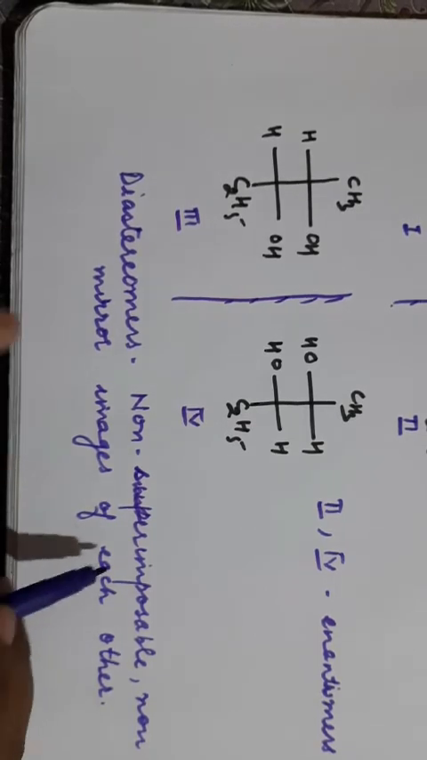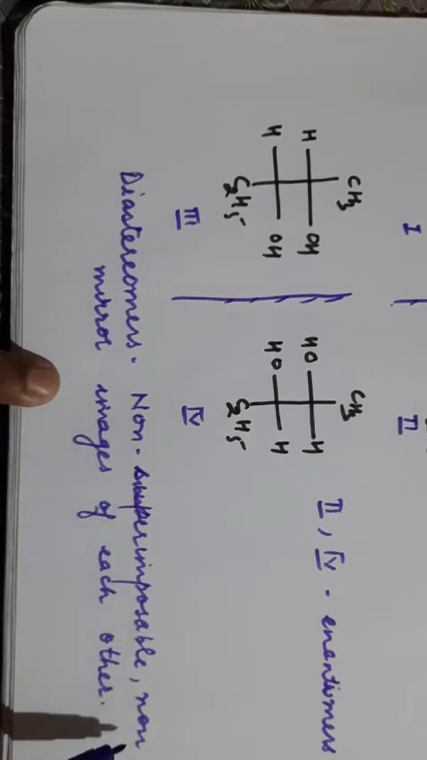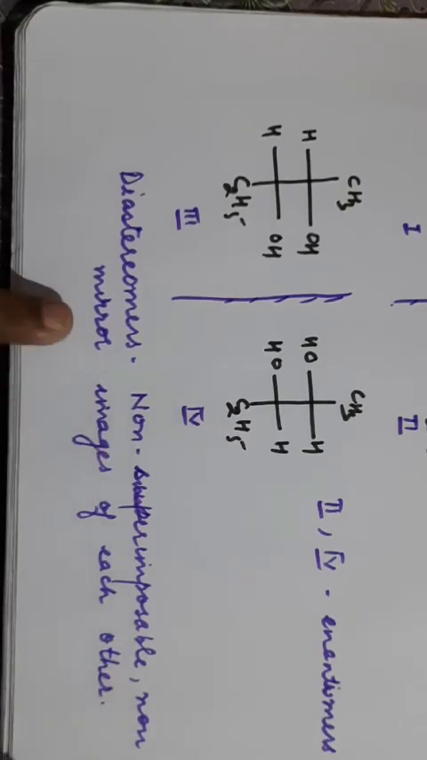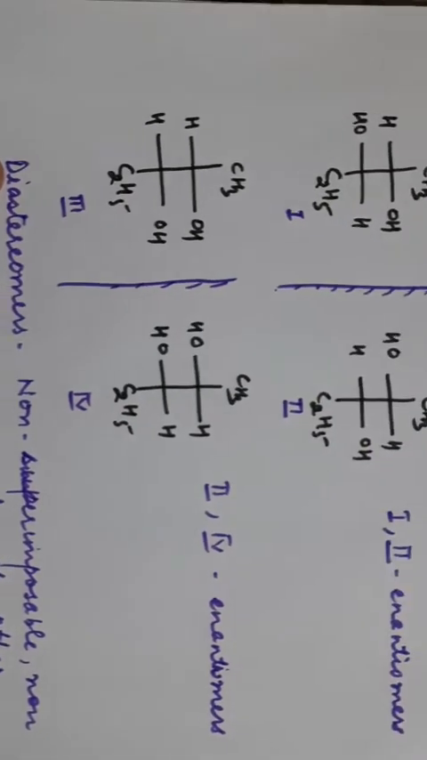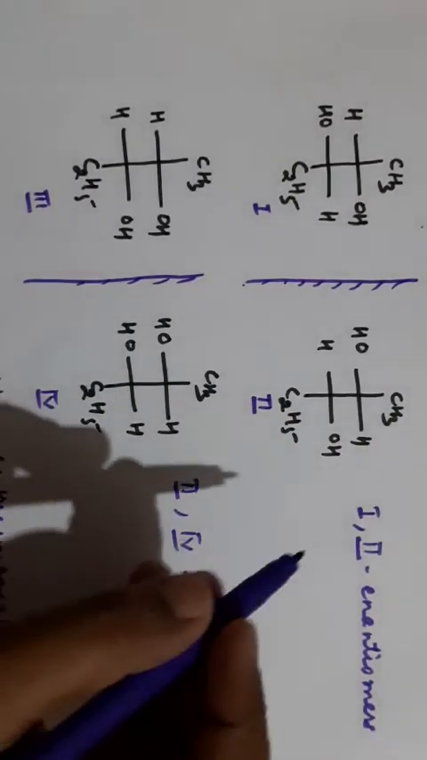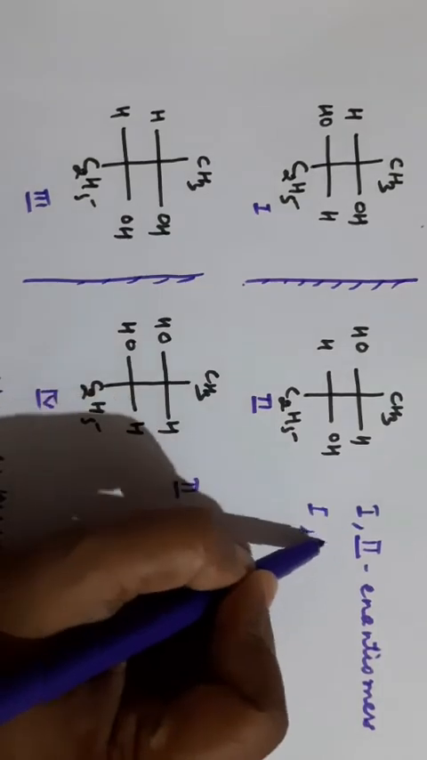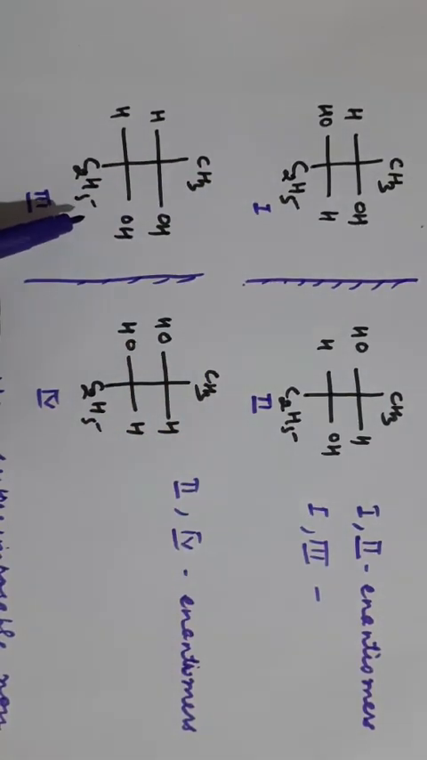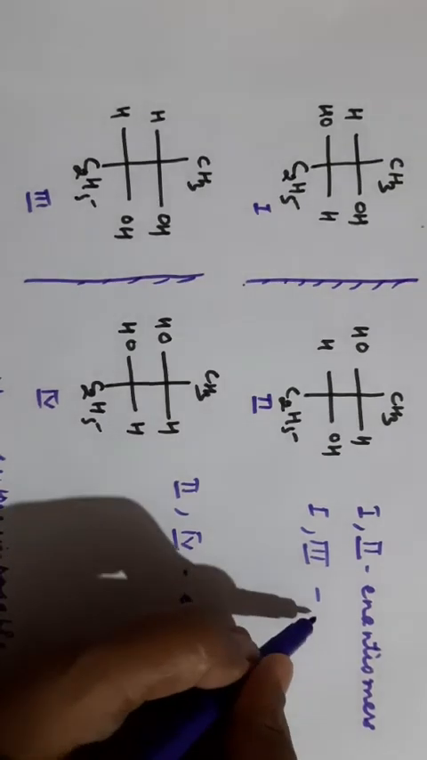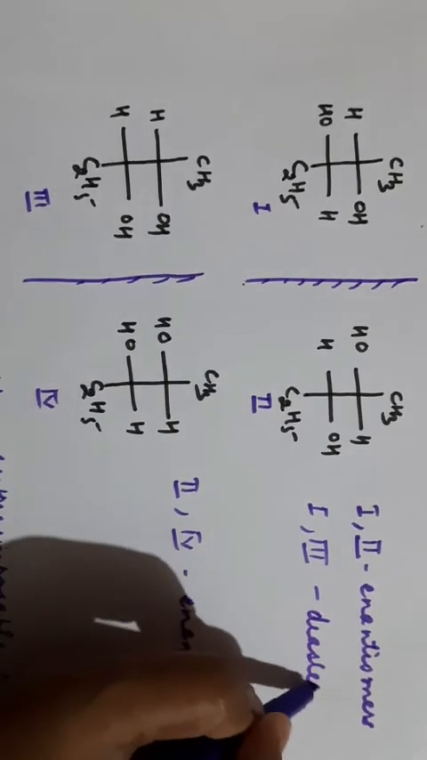Is it clear? Enantiomers were non-superimposable mirror images. They are non-superimposable, non-mirror images of each other. Such structures are known as diastereomers. Now can you write the relation between 1 and 3rd? 1 and 3rd, they are not superimposable, they are not mirror images of each other, so they are known as diastereomers.